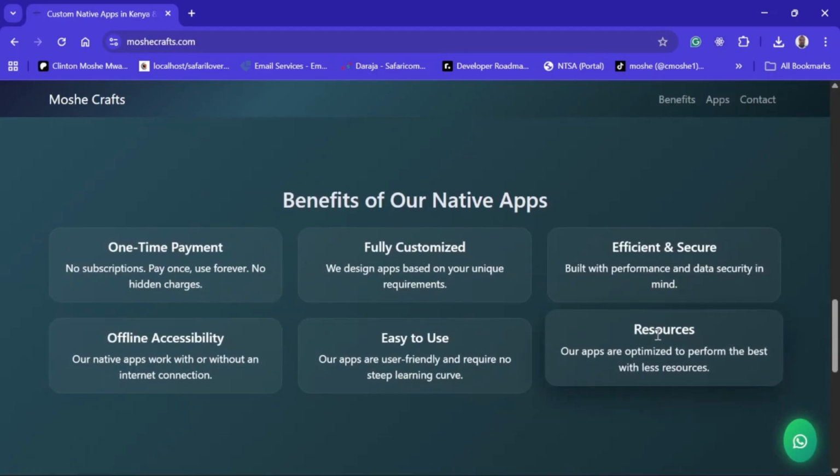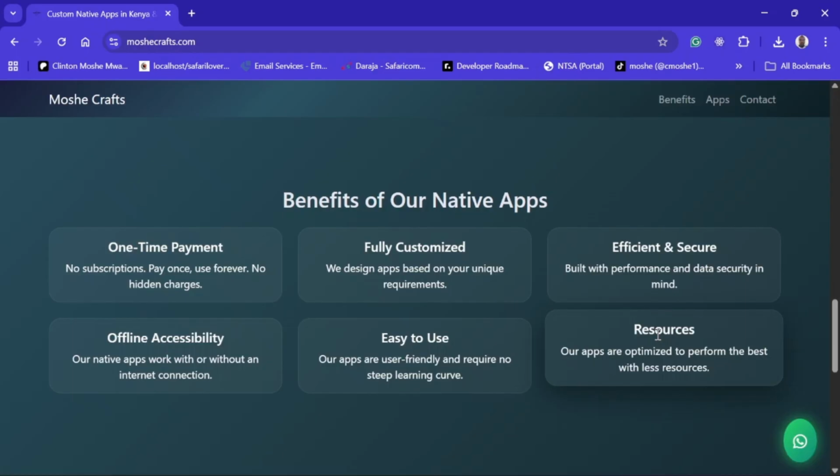And these are some of the benefits that we get by downloading these applications. If the app is free, you're going to use it for free for life, and you don't need to pay anything for it, and you're going to have total access to your data because it's local. And if it's paid for, the payment is one-time payment, no subscription. You only pay once, you use it forever.